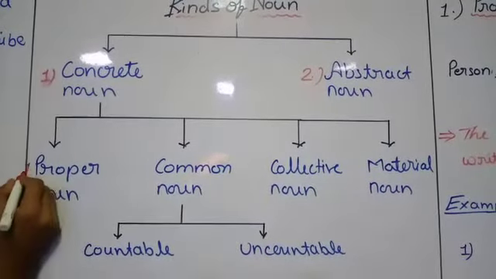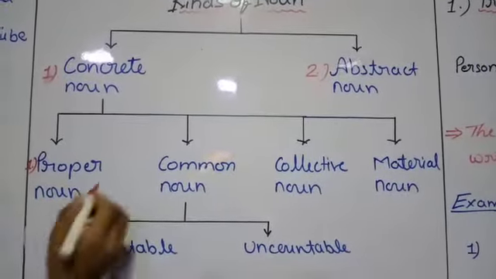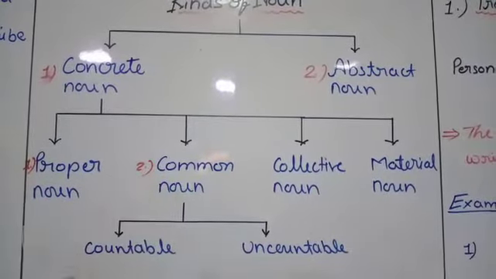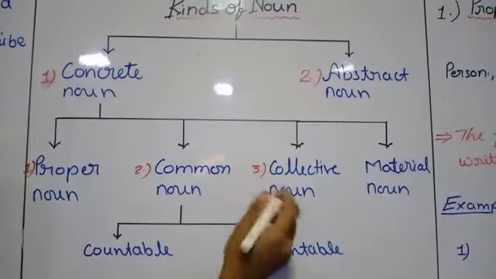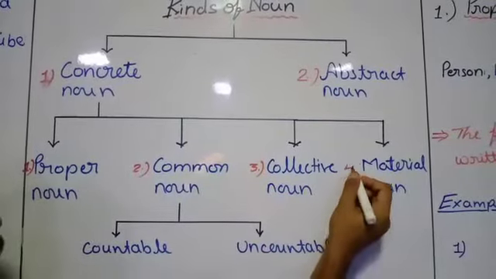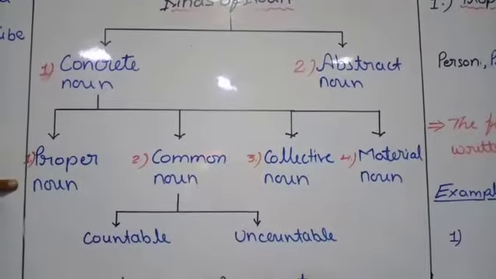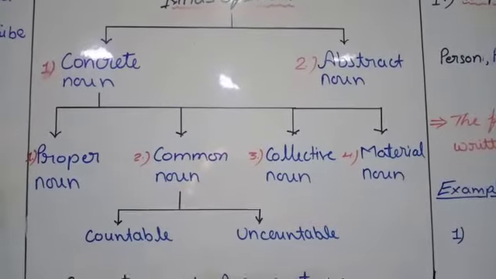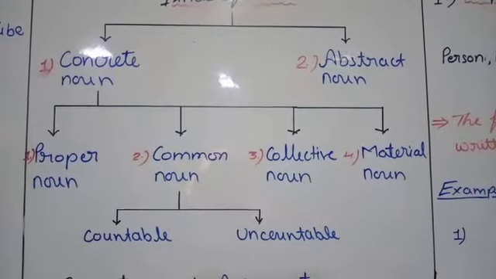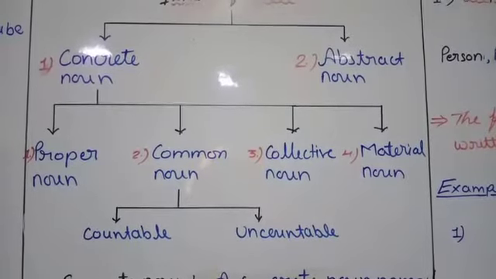That is, the first one is proper noun, the second one is common noun, the third one is collective noun, and the fourth one is material noun. Whenever we talk about the proper noun, it means a specific name, a particular name of any place, person or thing.